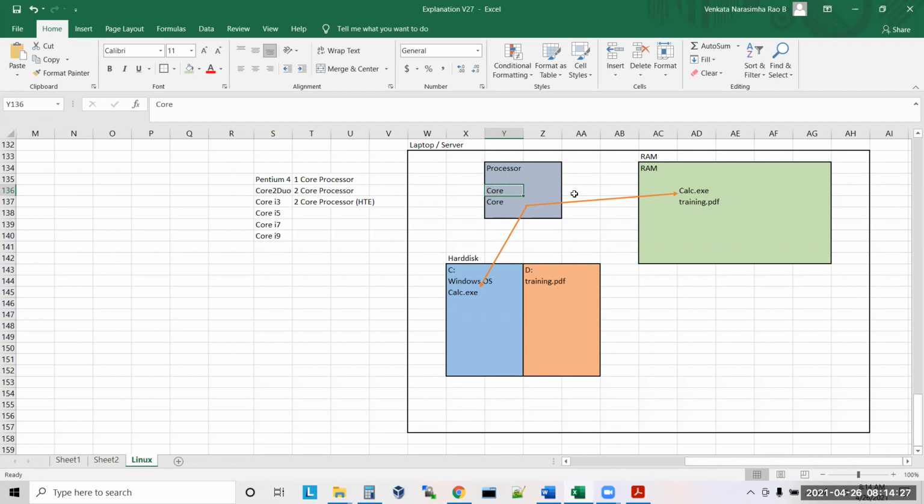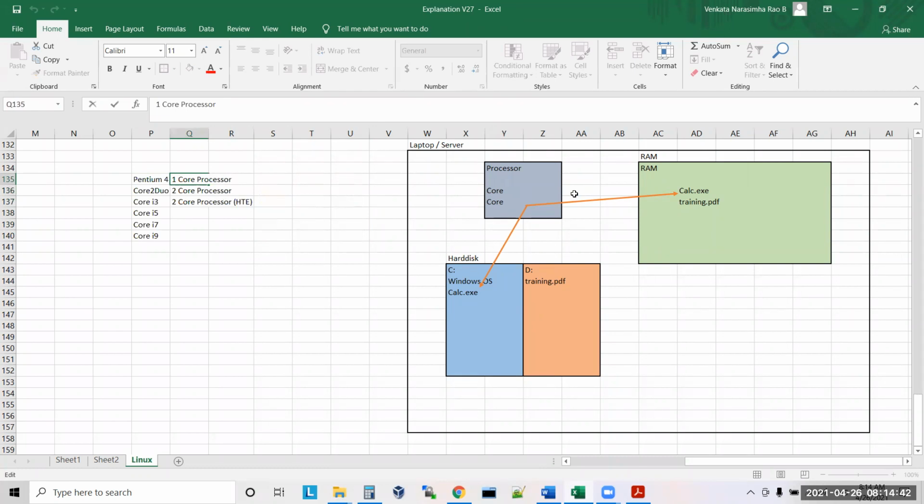So one physical core will play the role of two logical cores. If you right click on a Core i3 processor and see, it will show that I have a total of 4 processors. It means one physical core, understand? So this is a 2 physical core processor. Yeah, sir, tell me, sir.